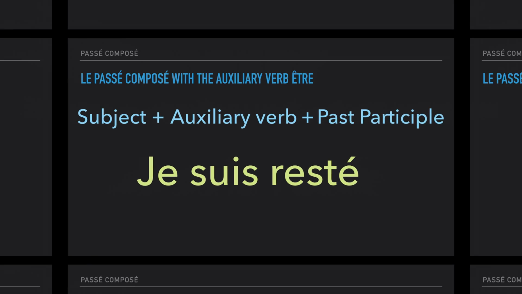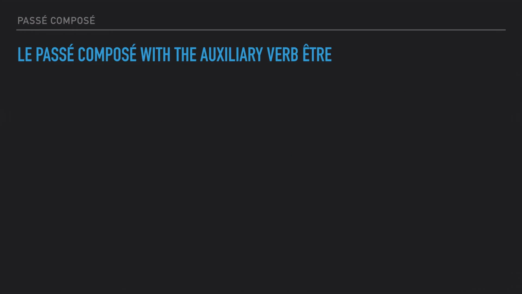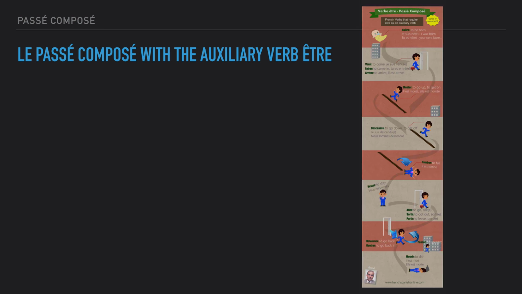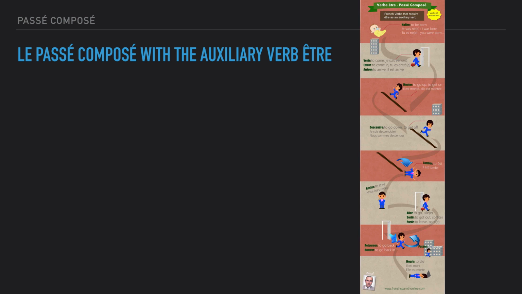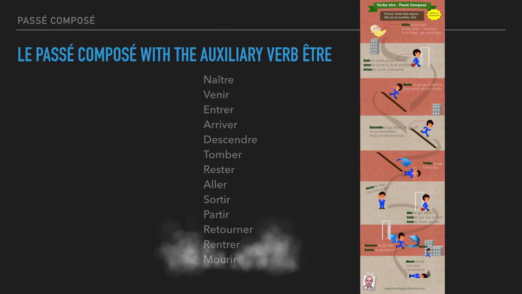Je suis resté. So how do we know when we need the auxiliary verb être or avoir? Well, you will find on my website this graphic. You can print it or download it. It's free. And you have here the list of the verbs that require the auxiliary verb être for le passé composé. Naître, venir, entrer, arriver, descendre, tomber, rester, etc. They are all more or less related to a movement. We've got some exceptions like courir, to run. Courir works with the verb avoir. But most of them are with être, and the graphic is pretty helpful.